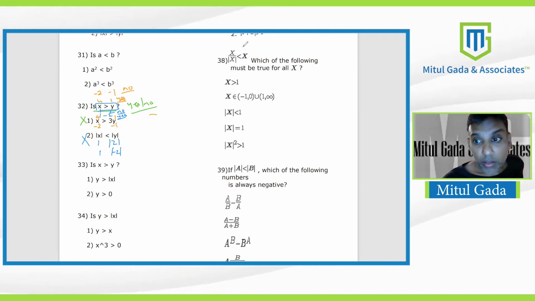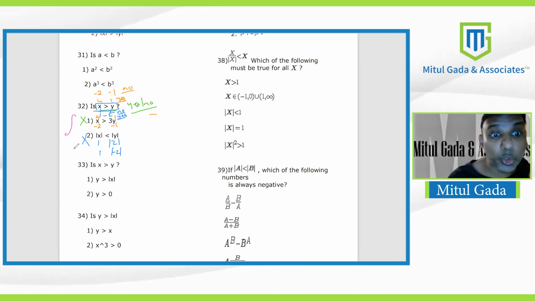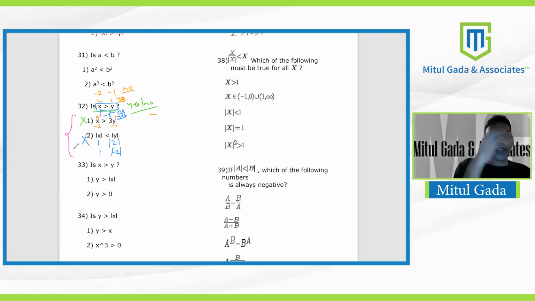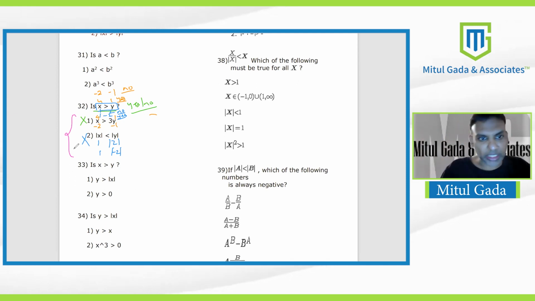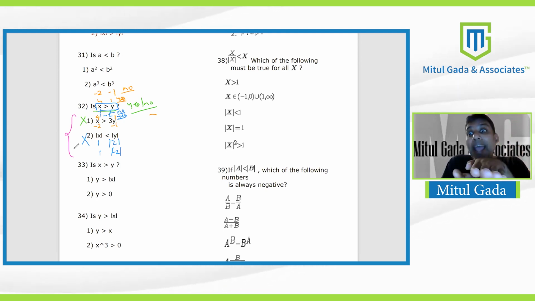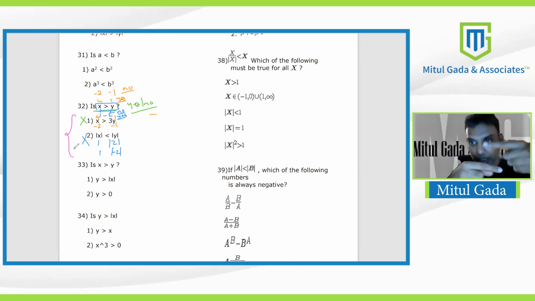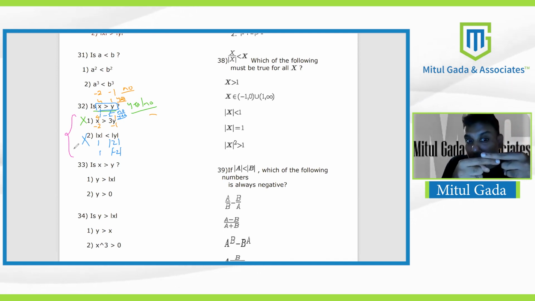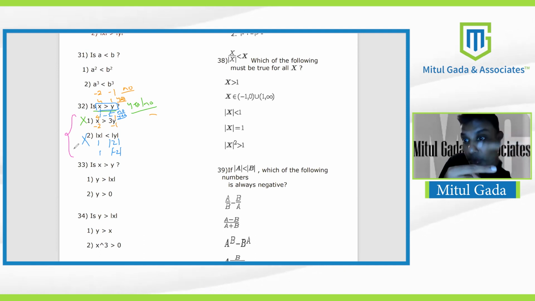Now, both of them are independently insufficient. So now I have a right to combine. The answer is either C or E. Now understand, this is a very important thing here. This is a special question because it goes till the end. The important thing we are going to learn here is how do we combine the two statements in inequalities. These are actually values which you need to combine.